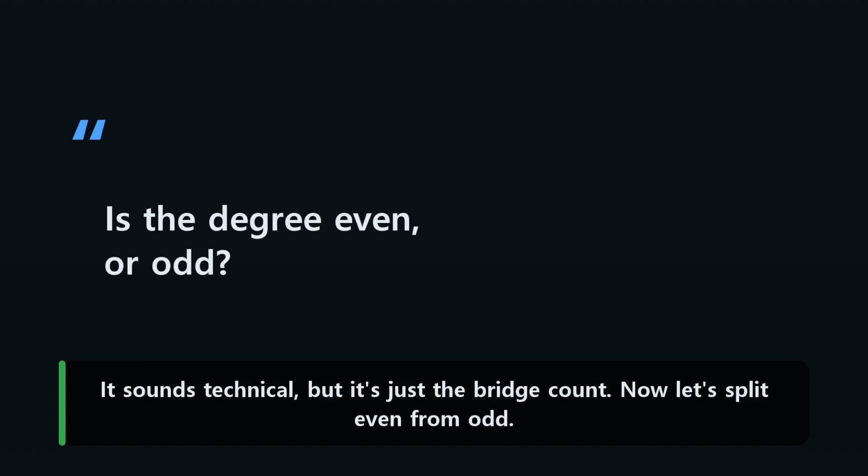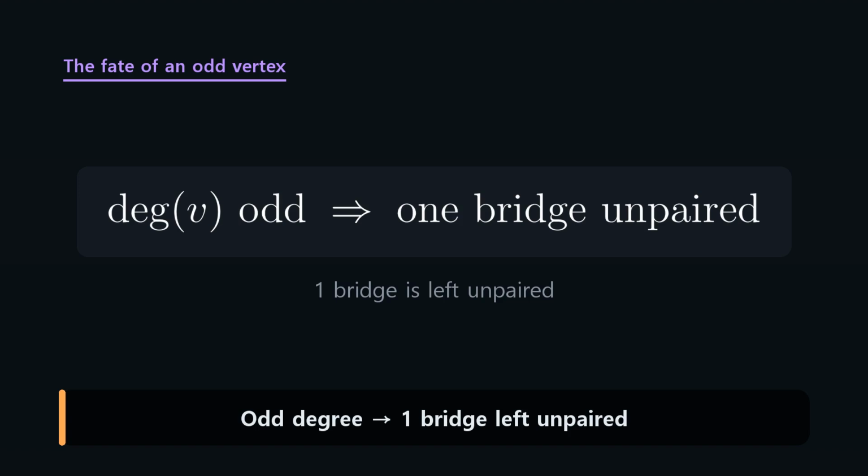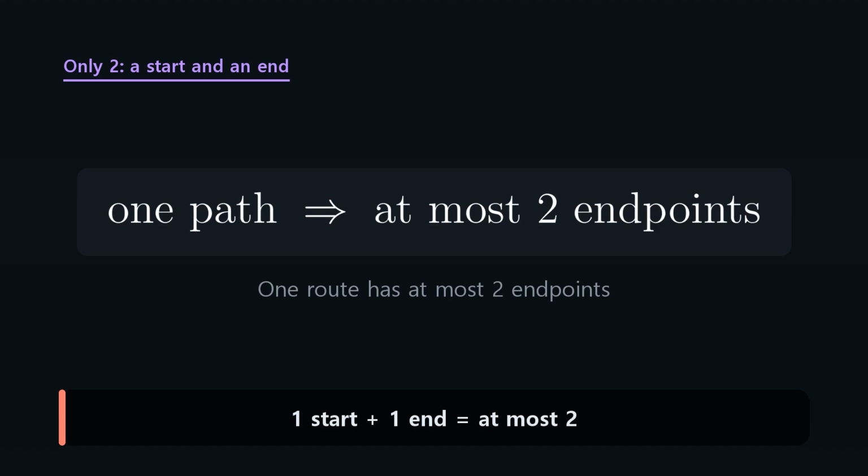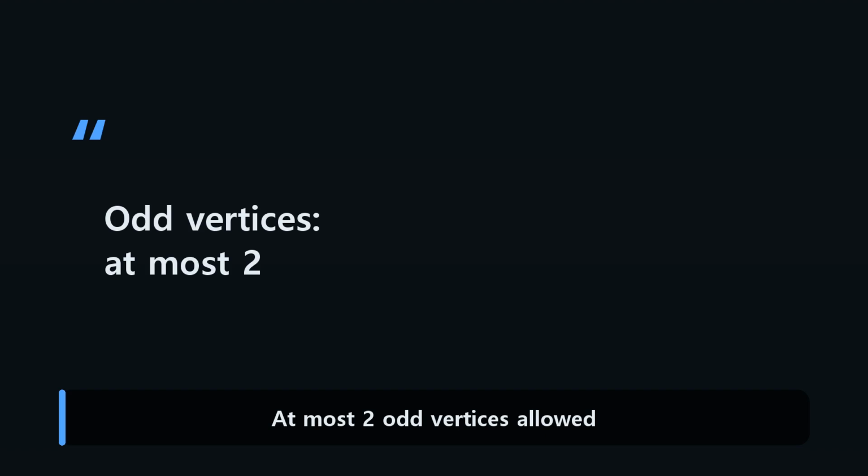Now let's split even from odd. So what about land with an odd degree? Exactly 1 bridge is left over with no partner. So a vertex holding that unpaired bridge can only be the start or the end of the journey. But a single route has at most 2 endpoints, a start and a finish. Never 3. And that gives a rock-solid conclusion. At most 2 odd vertices are allowed.